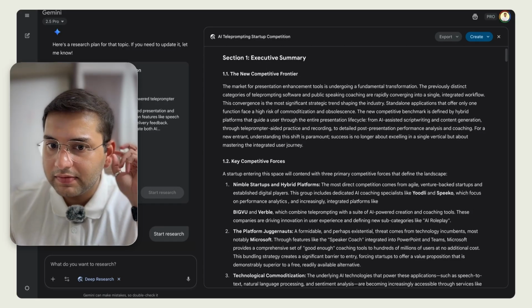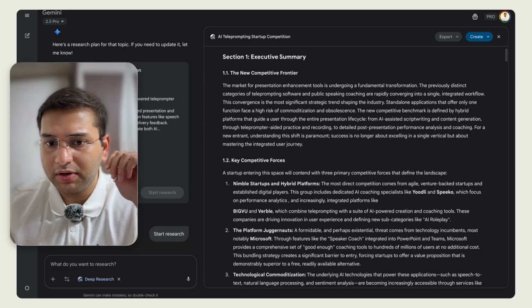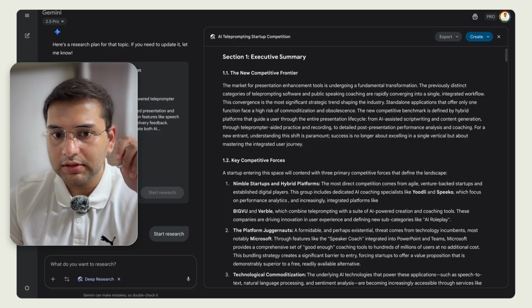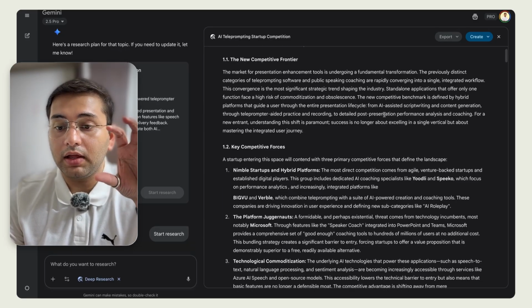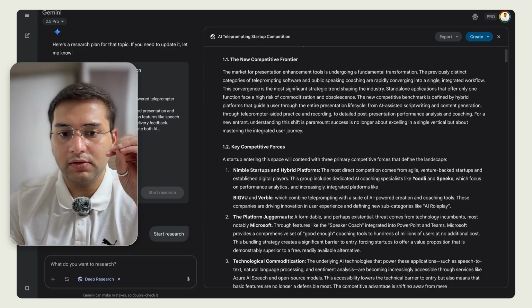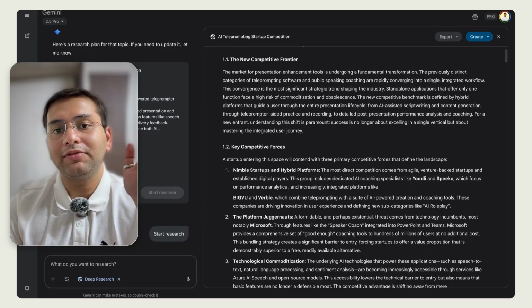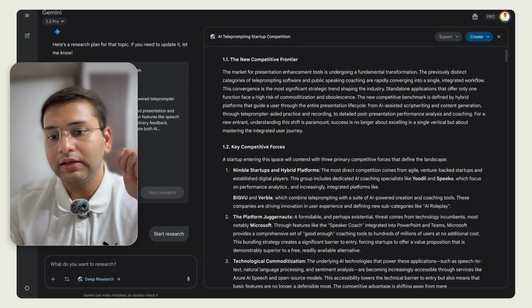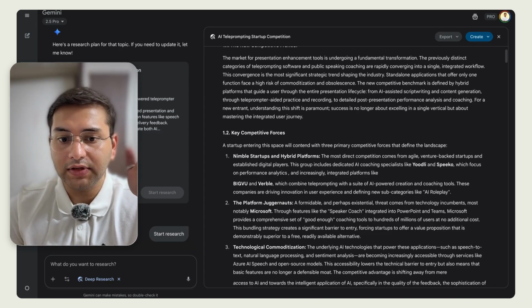Okay, so it says the market for presentation is going under transformation. Okay, this is very nice. It right off the bat tells us that if we want to succeed in this market, we cannot be a standalone application that just offers one thing. There's a transformation where apps are giving end-to-end workflows right within. That's like script writing, recording, editing, post analysis, all of these.